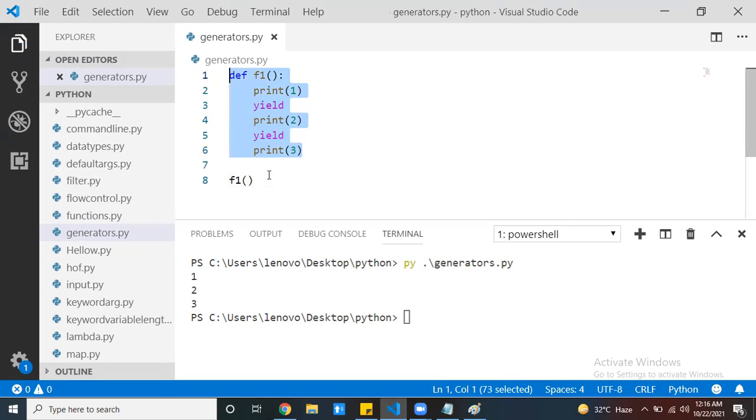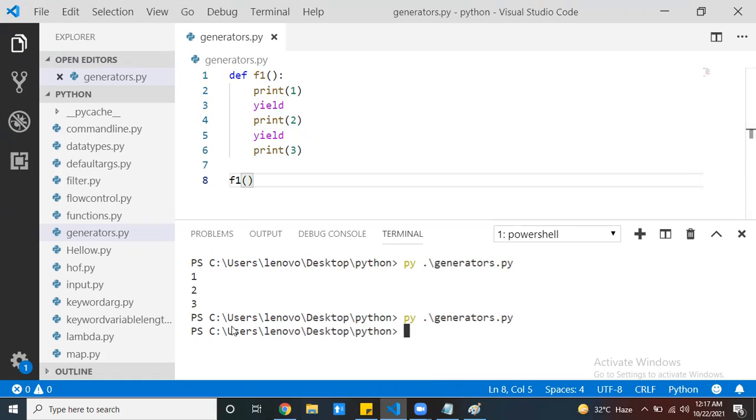Now see this. If it is a normal function and I call it, all statements are executed. But if it is a generator function, nothing is executed. If I call my function, my statements execution will never start by default. You have to execute the statements manually, in another process.